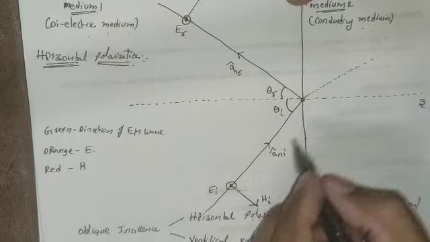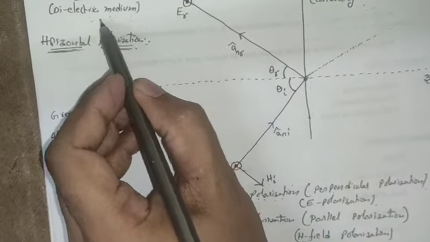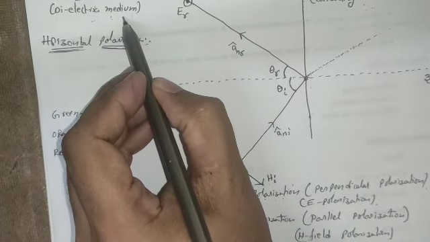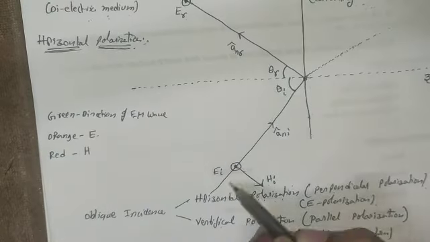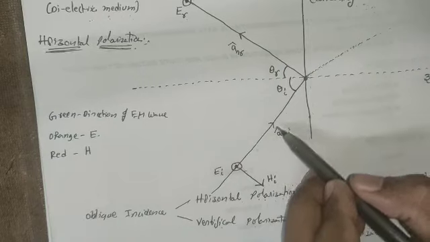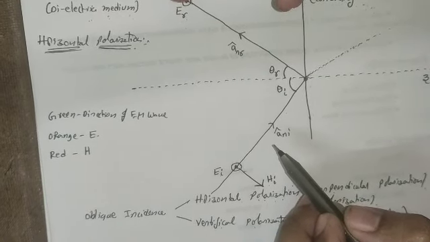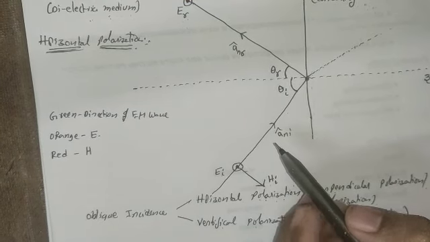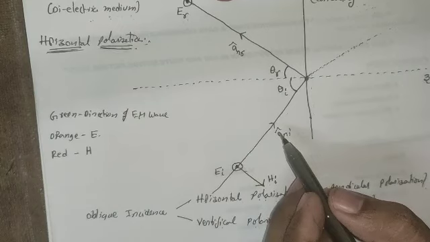Since in the dielectric medium there is no availability of any charge carriers, this electromagnetic wave can freely pass through medium 1, because there is no source of charge carriers to absorb the energy. So there is no loss of the electromagnetic wave when it is passing through medium 1.